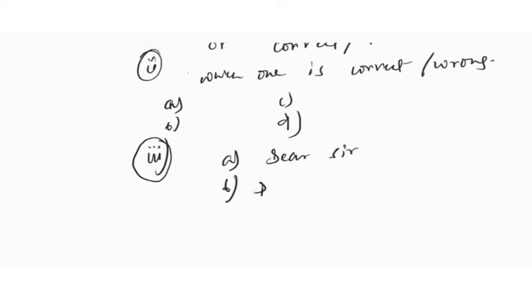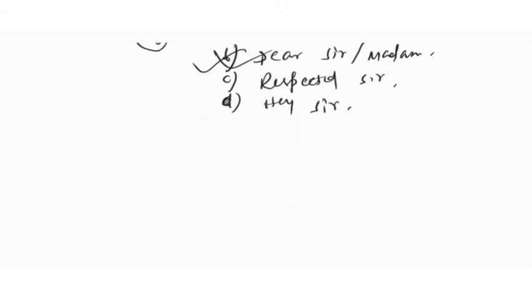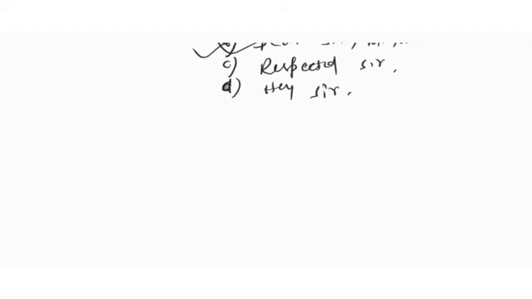B, dear sir or madam. C, respected sir. Or D, hey sir. So you will be asked which one is correct. You have to tick this one. Since here B is correct, we have ticked B. So this is the pattern that you are going to get.